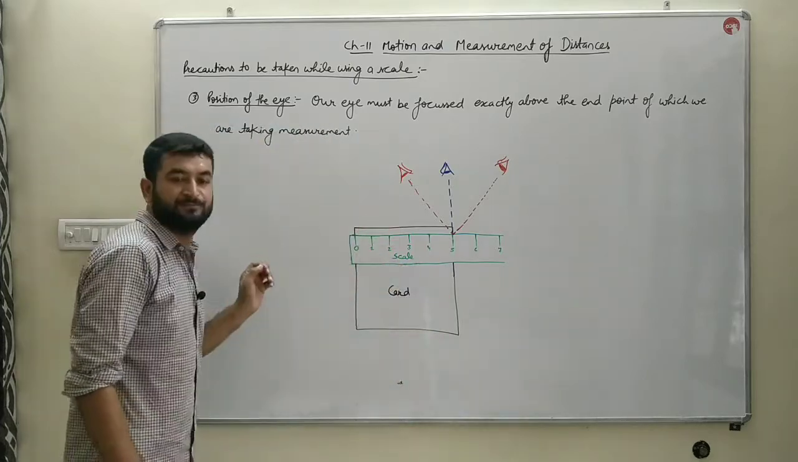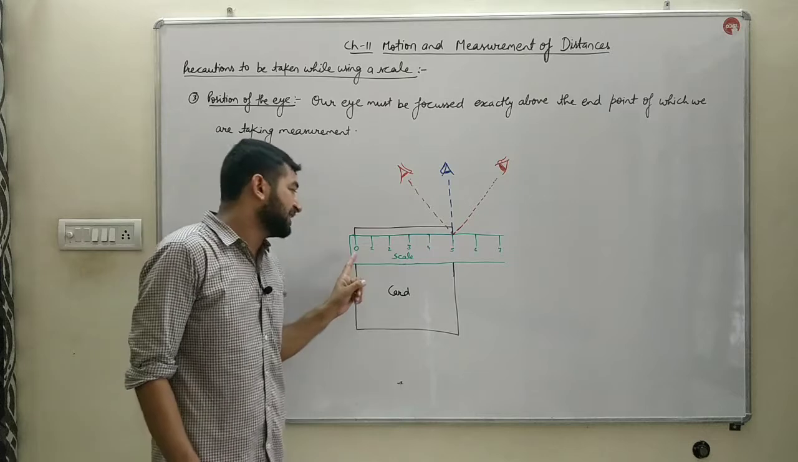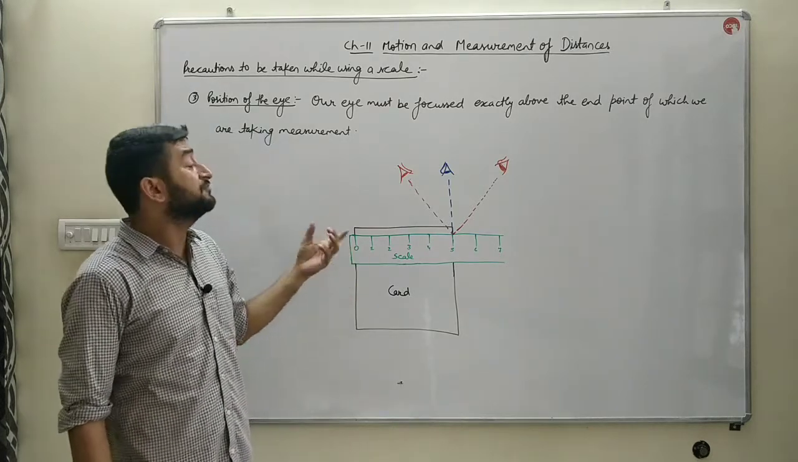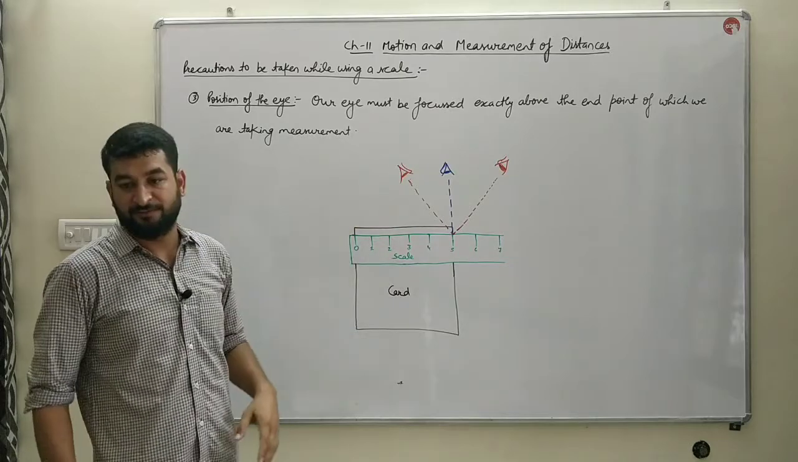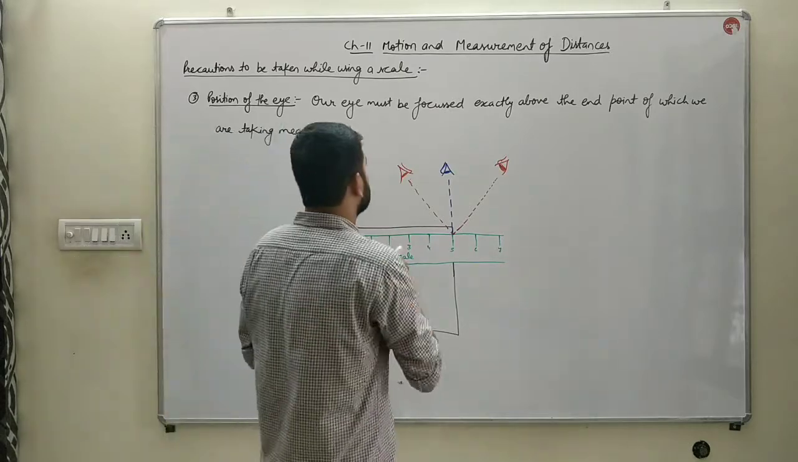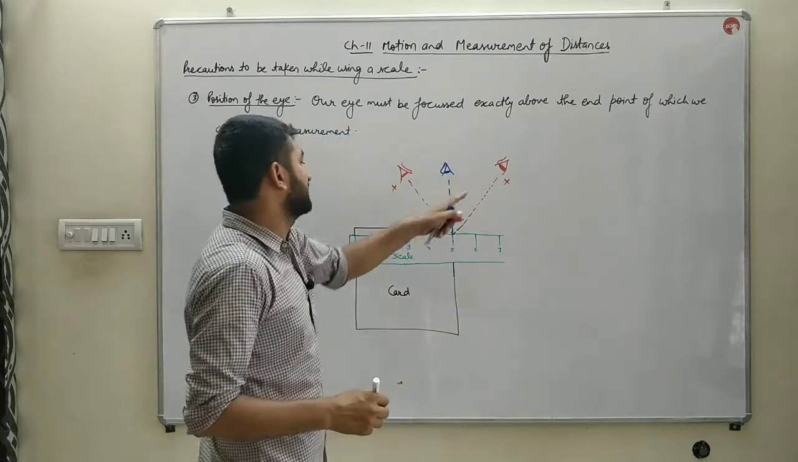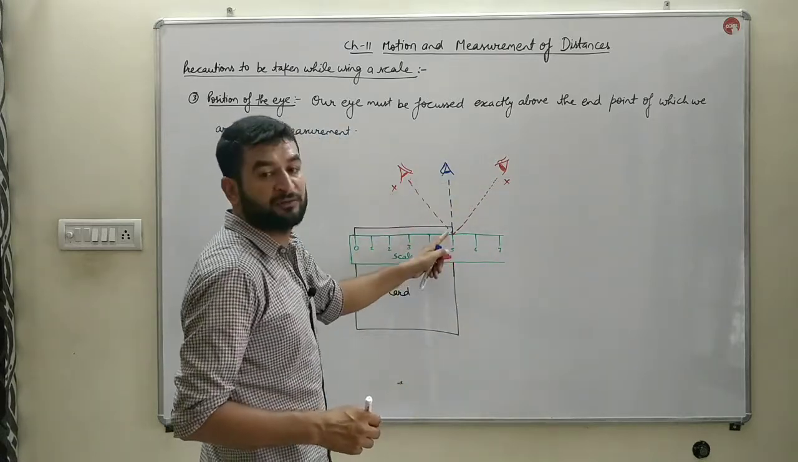As we know, for the starting point we place 0 of the scale at the starting point. Then we have to measure the distance at the end point. Let us suppose these are the two positions X. From here the person is observing this final end point.